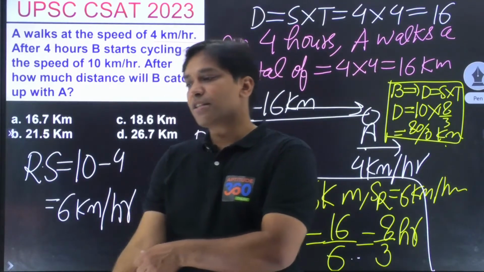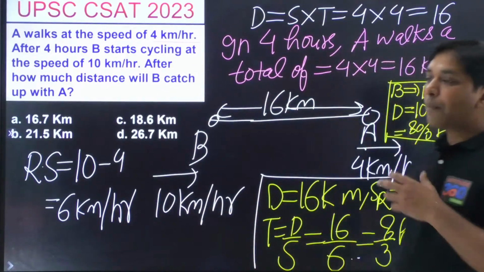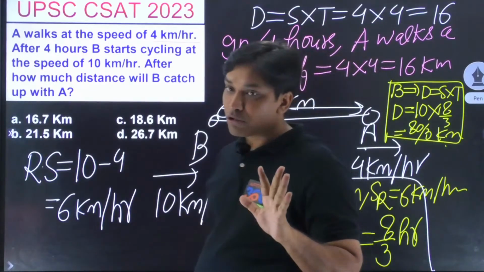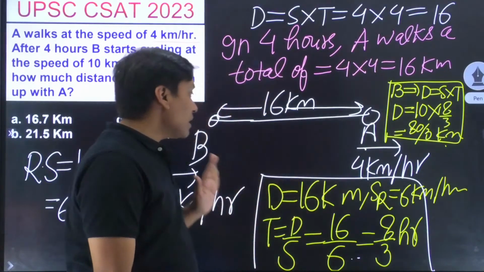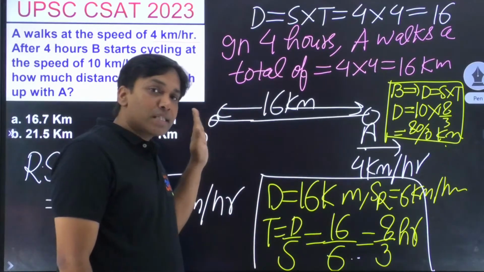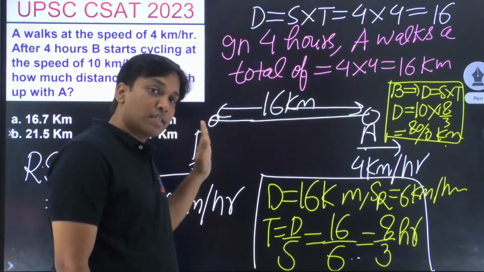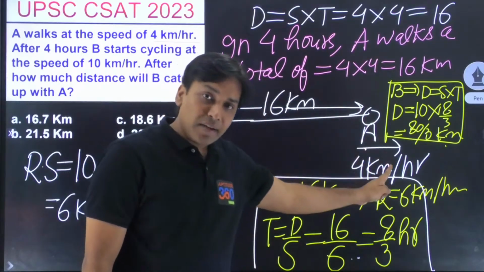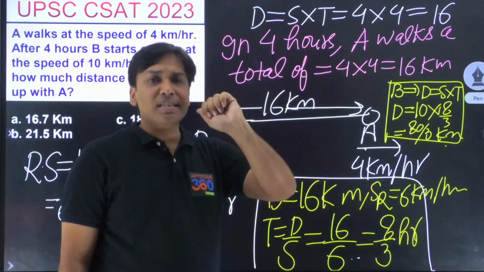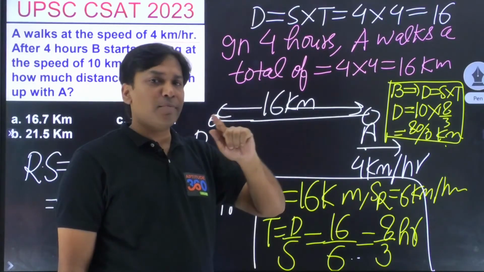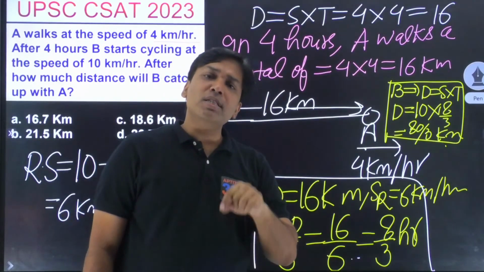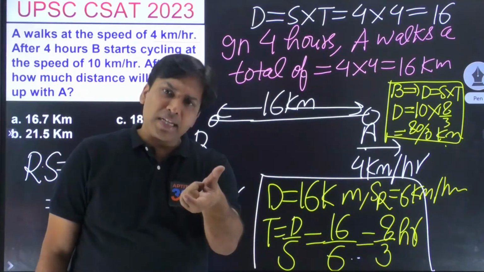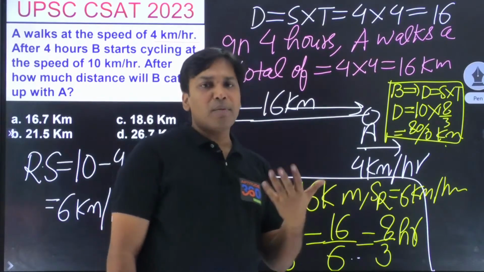Debashish, you are getting the right answer. Fantastic. अब कभी कोई ये भी बोल सकते हैं कि भाई आपने A का क्यों नहीं लिया? We can take for A also. All that we have to understand, from the moment B started, in 8 by 3 hours, B is going to catch A. तो B ने total कितना time travel किया? 8 by 3 hours. And what is the individual speed of B? It is 10 kilometers per hour. So if I multiply speed and time, will I be getting the total distance? Yes, I'm going to be getting.